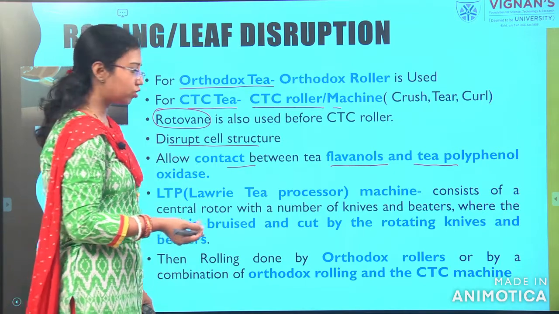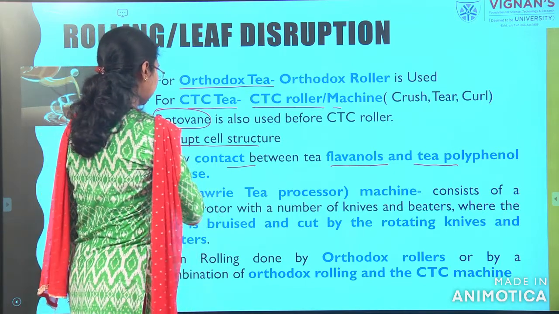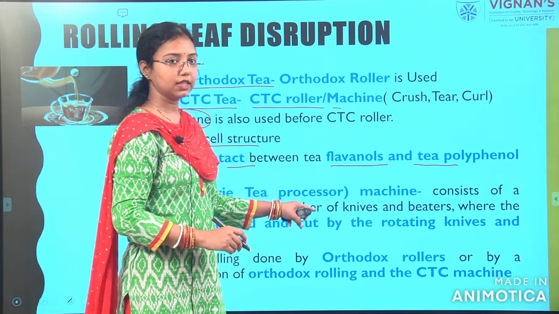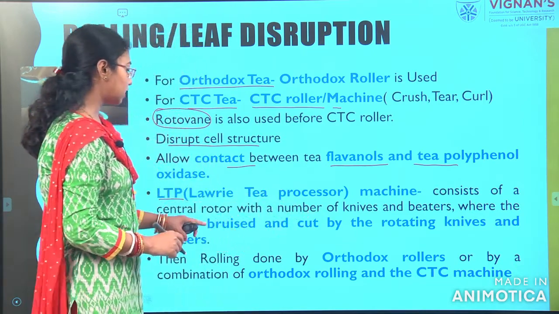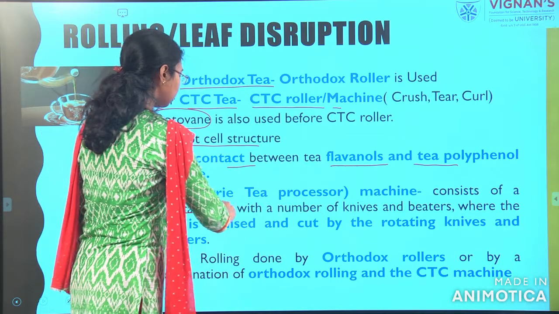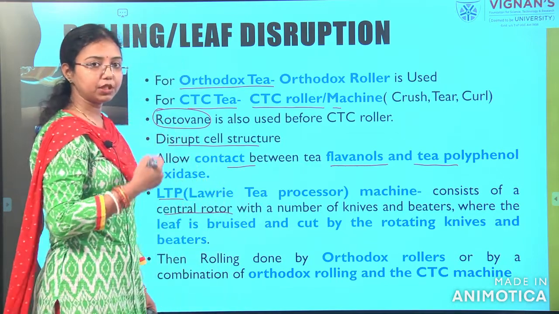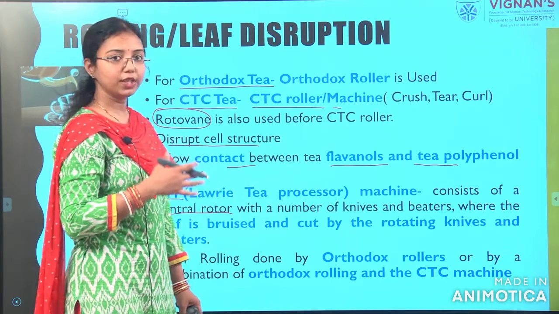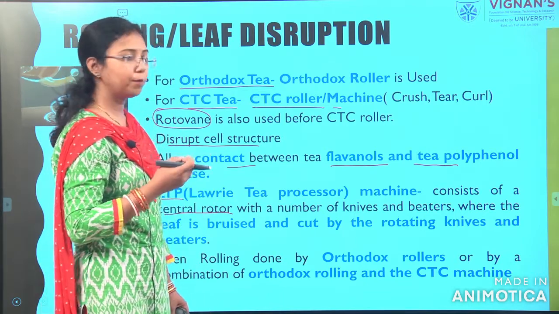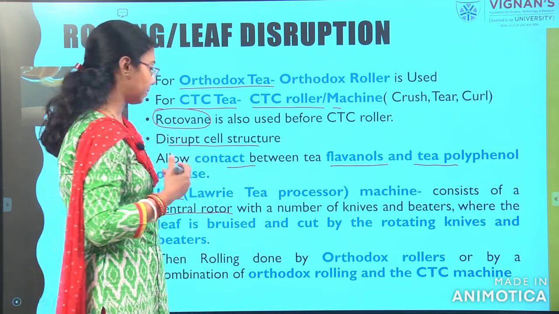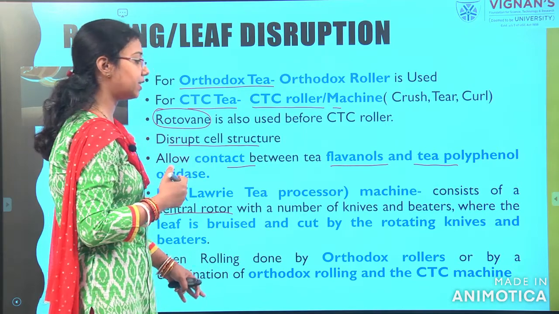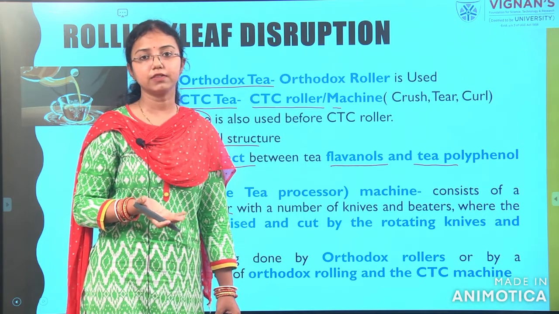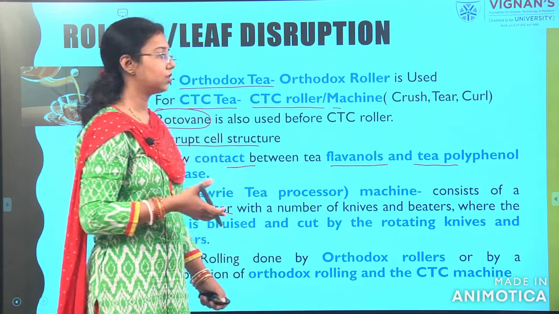Another machine available for this is known as the LTP, Lawrie Tea Processor. It also consists of a central rotor with a number of knives and a beater outside, where the leaf is bruised and cut into small pieces by the knives, and the rolling is then done by the orthodox roller or a similar method such as the CTC roller.